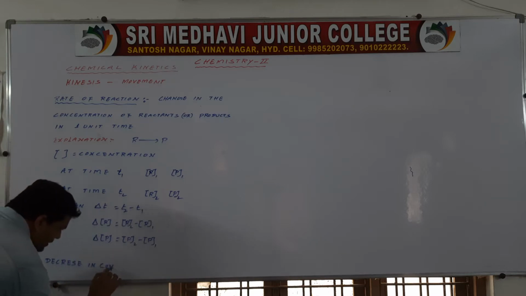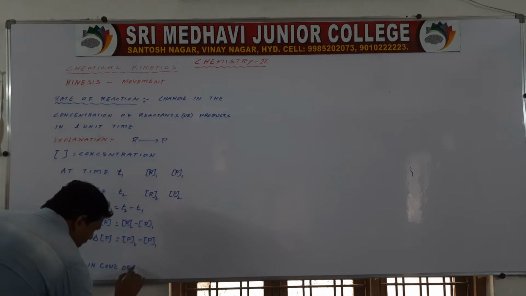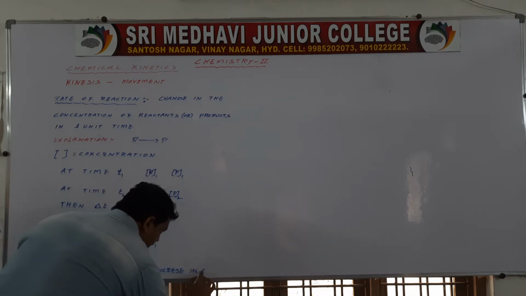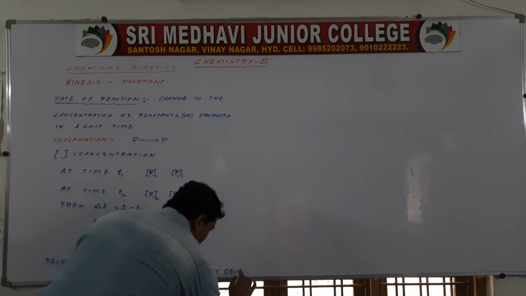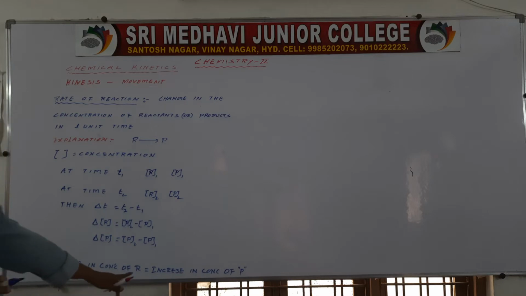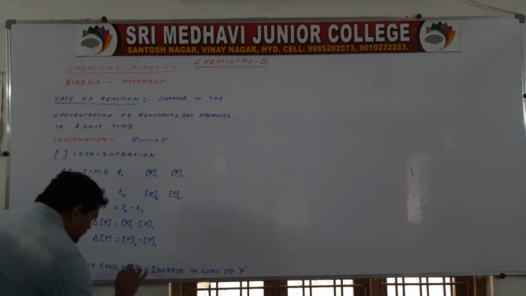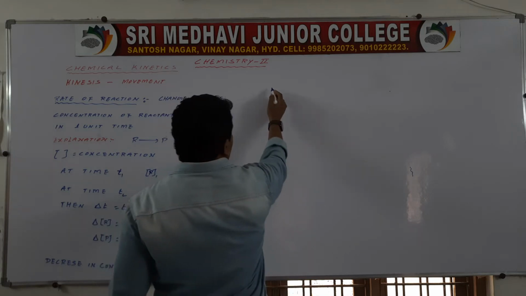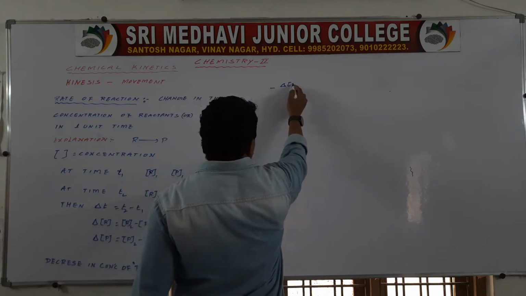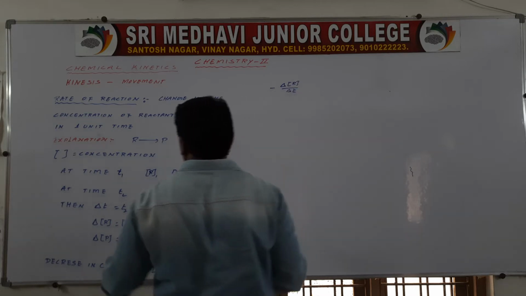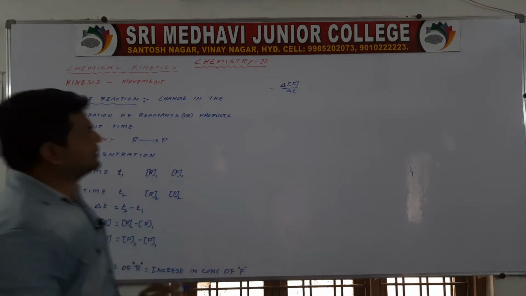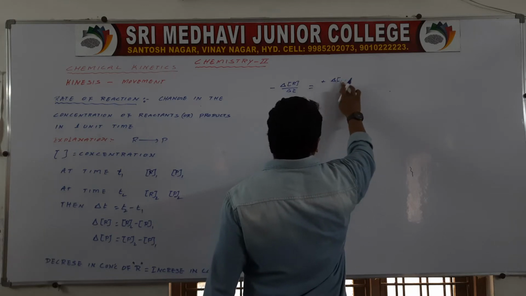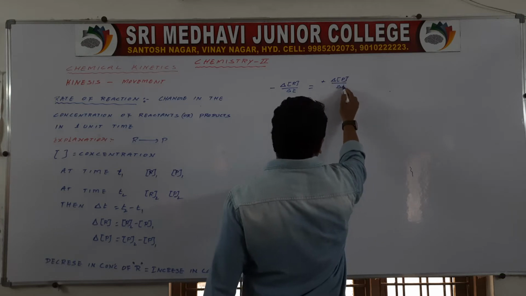A decrease I indicate with the symbol minus, minus delta concentration R by delta t, and this is equal to plus delta concentration of products P by delta t.